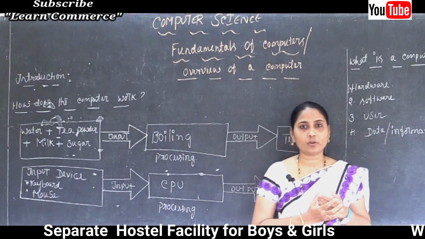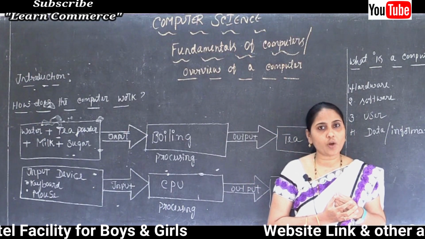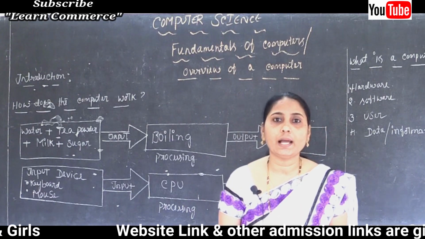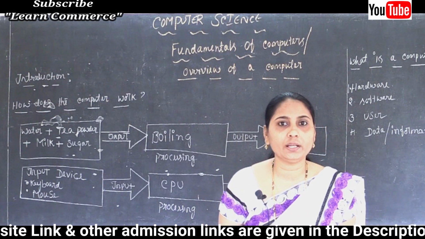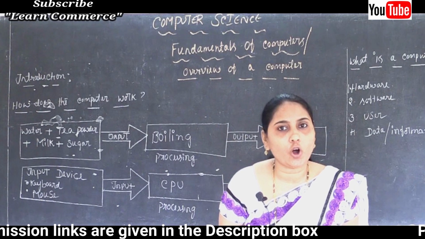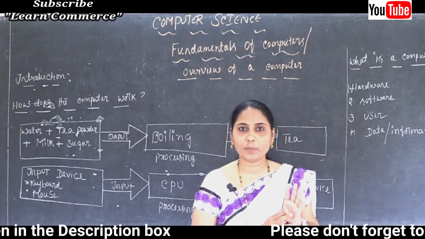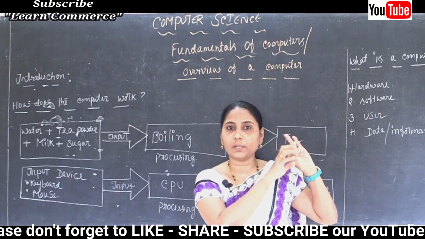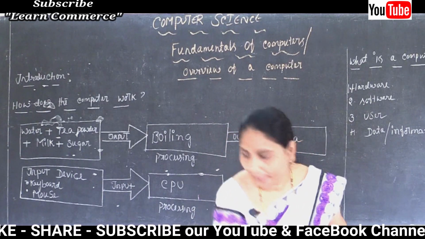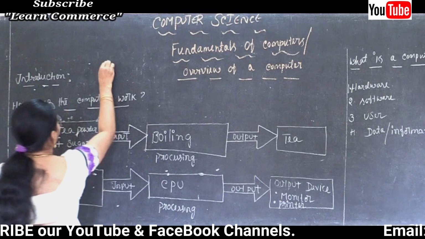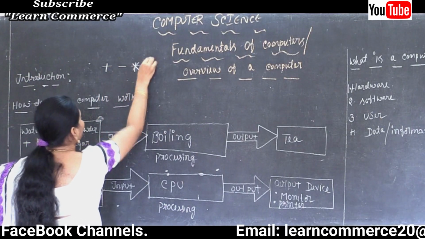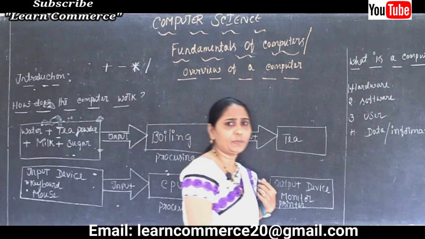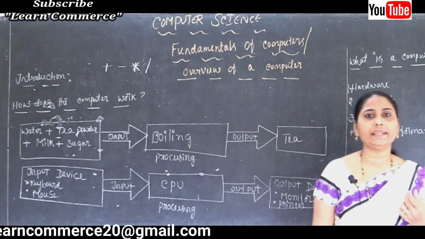Any type of calculation it will perform. Calculations like addition are called arithmetic operations. Examples of arithmetic operations: plus, minus, multiplication and divide. So that is about our arithmetic operations: addition, subtraction, multiplication and division.